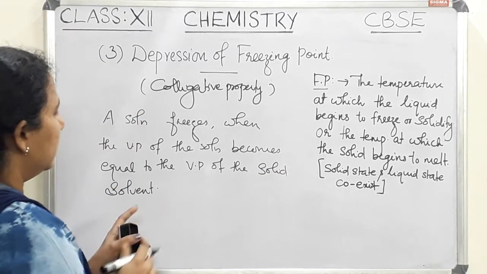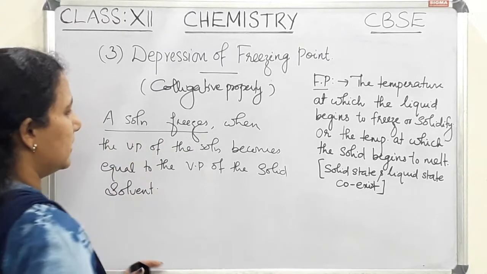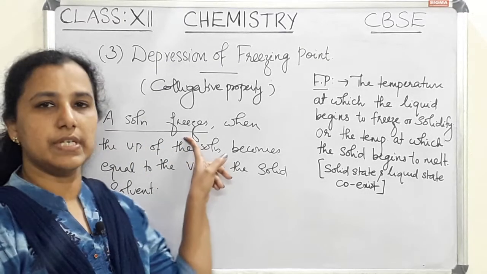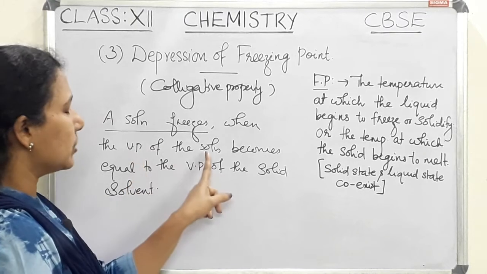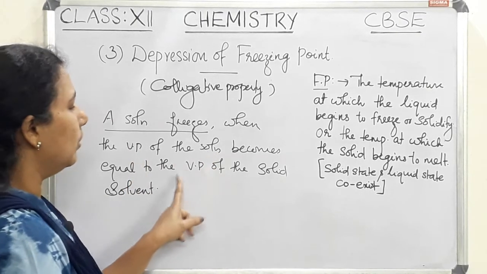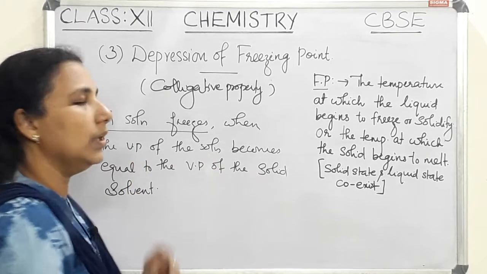So in the case of a solution, the freezing point is when the vapor pressure of the solution becomes equal to the vapor pressure of the solid solvent.